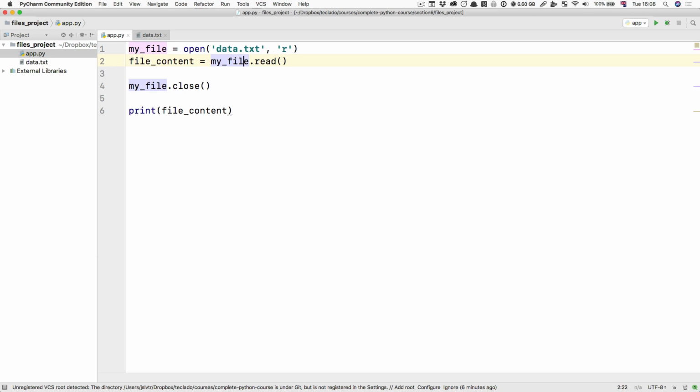So the file contents is now one long string, and when we call the .read method of the file, it just goes through the entire file and gives us all of its contents as a single string. If the file is really, really long, and some of them can be tens of thousands or even hundreds of thousands of lines long, you could have a problem if you decide to do this. So we will learn other ways of going about it later on.